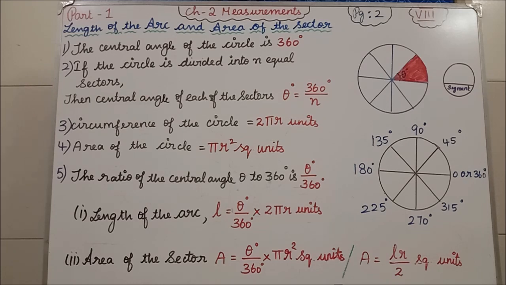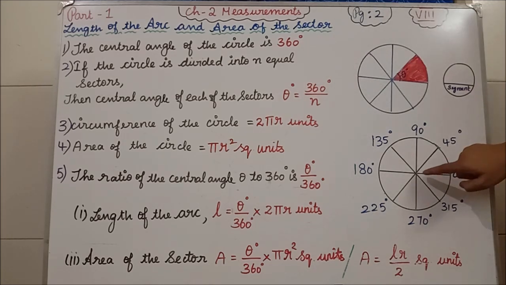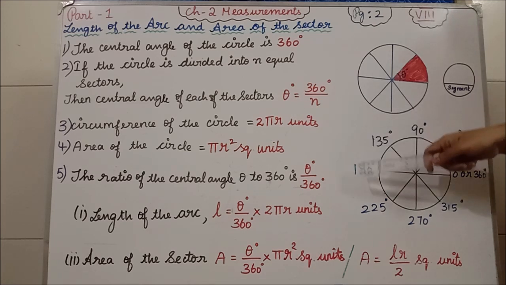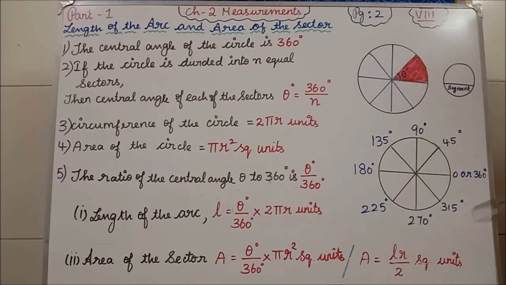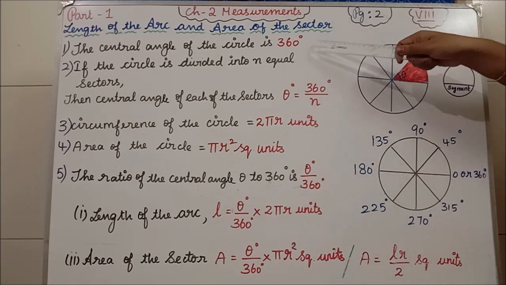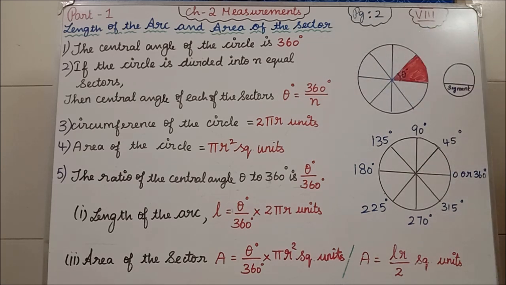Friends, next we'll see the formula for the length of the arc and the area of the sector. See what I have written first. The central angle of the circle is 360 degree. Okay, what is the central angle of the circle? 360 degree. See, 0 to 45 degree, 45 to 90, 90 to 135, 135 to 180, 180 to 225, 270, 315. Again it is coming to 360 degree. So 0 to 360 degree. Okay, so the central angle of the circle is what? 360 degree.